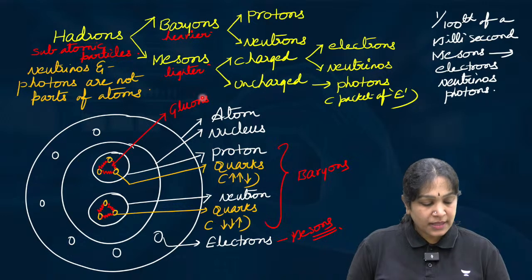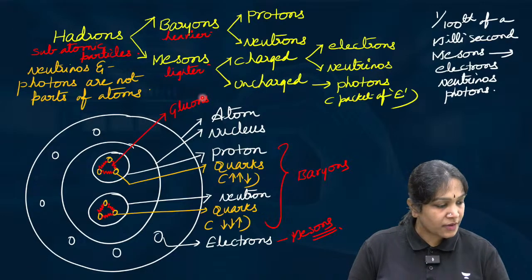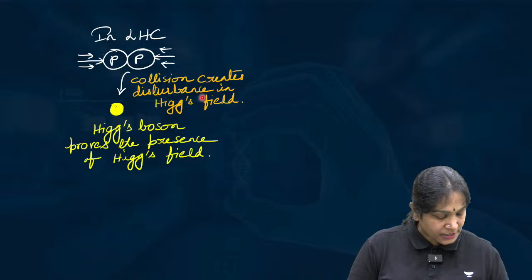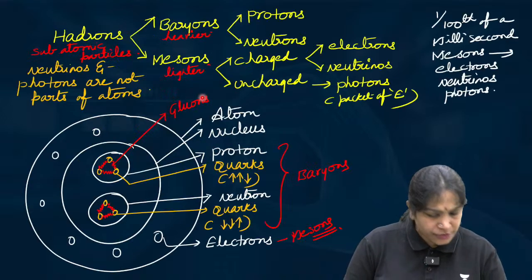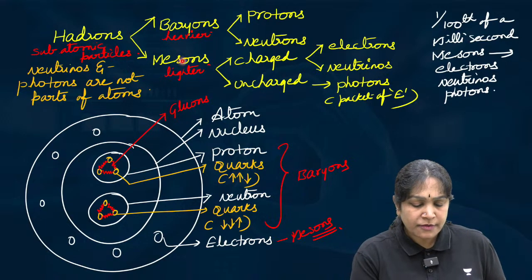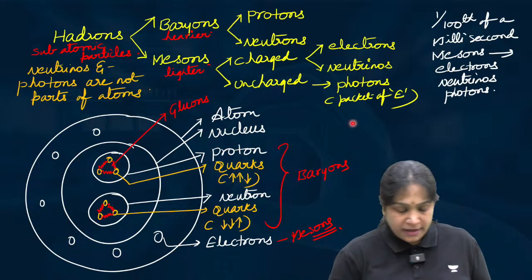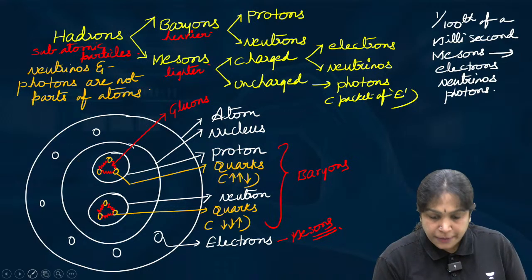Now let us go back. Right, next topic is, what is neutrino? It is a meson. What is meson? It is a subatomic particle. But yes, I forgot to tell you one very important point.